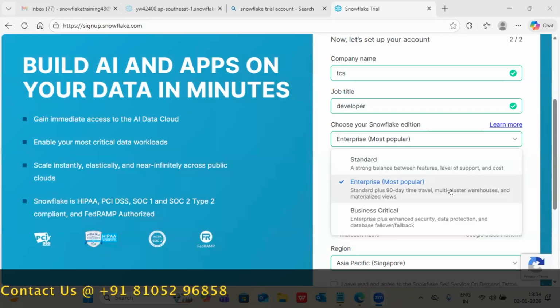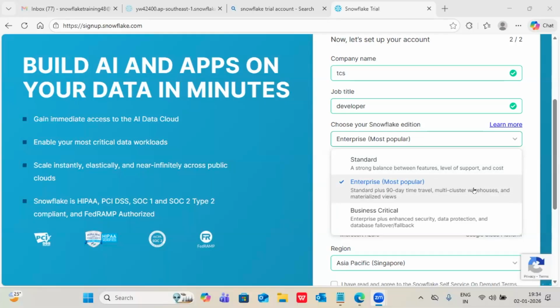Then multi-cluster warehouse. Next, what is that? What is the purpose of a multi-cluster warehouse? We can balance the workload. That is the purpose of multi-cluster warehouse. And materialized views. A materialized view is also one type of view which helps you get the data automatically.